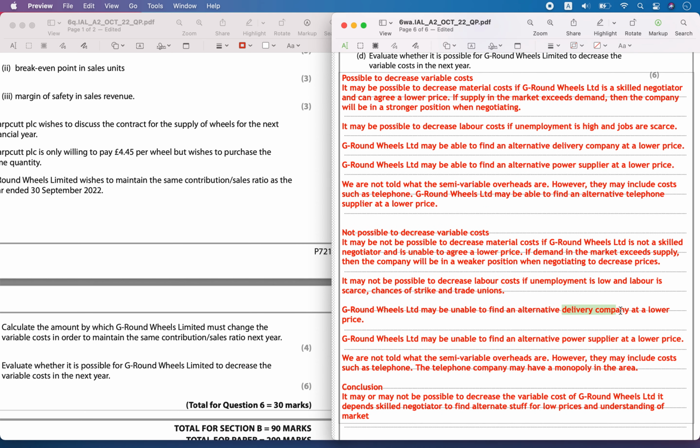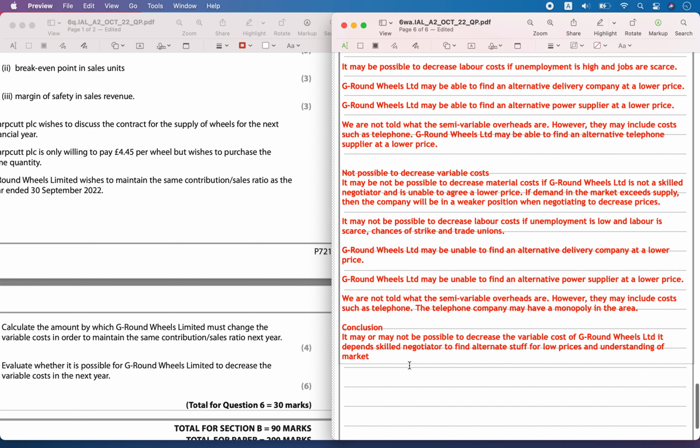Then you might also not be able to find another delivery company, or an alternative power supplier. For example, there may be a monopoly of a telephone company, you can just quote it as monopoly of a telephone company. That means you have only a single telephone supplier in the entire market, so you can't change the telephone supplier either.